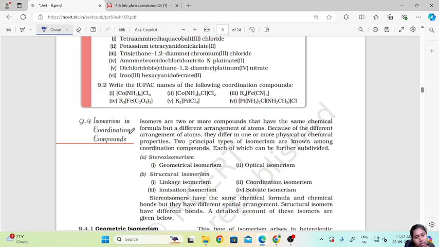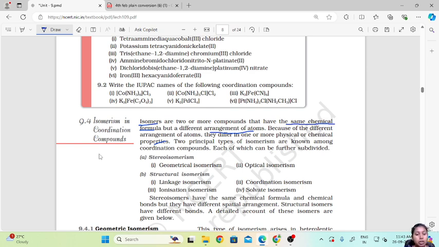Now what is the isomerism seen in coordination compounds? Isomers are two or more compounds that have the same chemical formula but different arrangement of atoms. As I told you, they differ in their arrangement and properties. Because of the different arrangement of atoms, they differ in one or more physical or chemical properties. So what are isomers? Isomers are compounds with the same chemical formula but different arrangement of atoms and different physical or chemical properties.